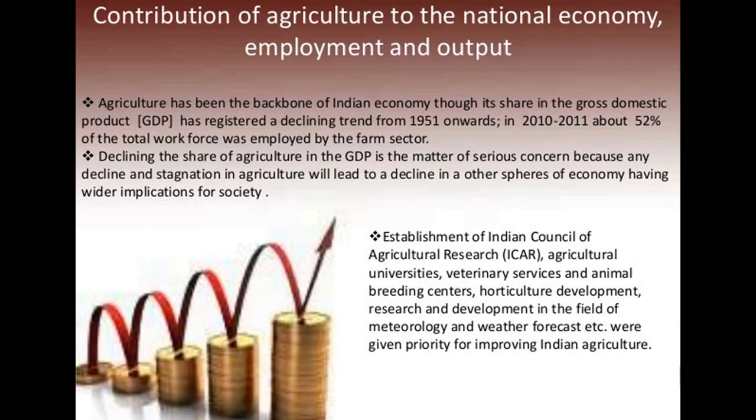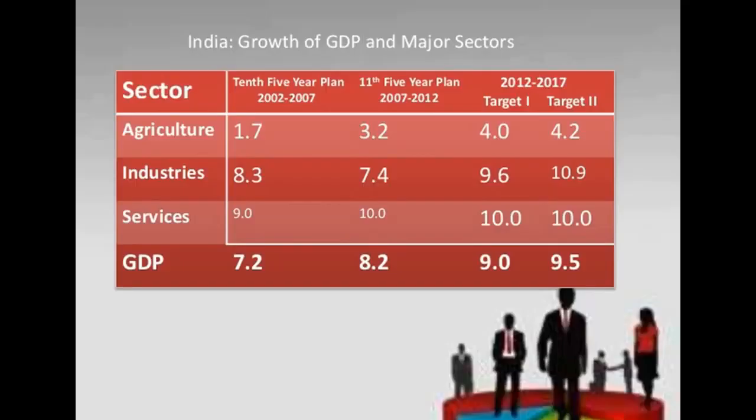Establishment of the Indian Council of Agricultural Research and Agricultural Universities, veterinary services and animal breeding centers, horticulture development, and research and development in the field of meteorology and weather forecasting, etc., were given priority for improving our Indian agriculture sector.